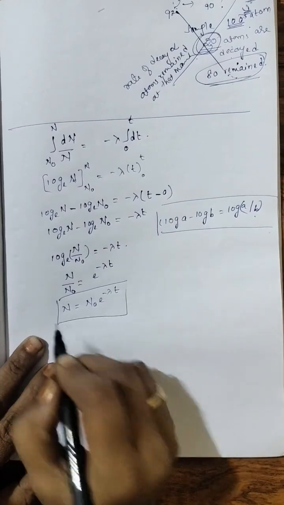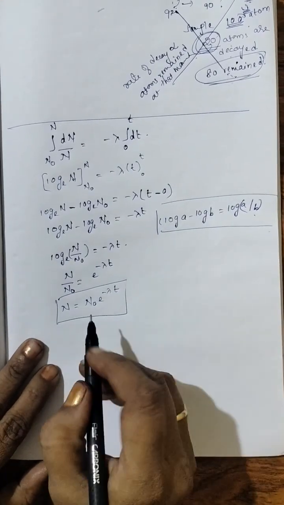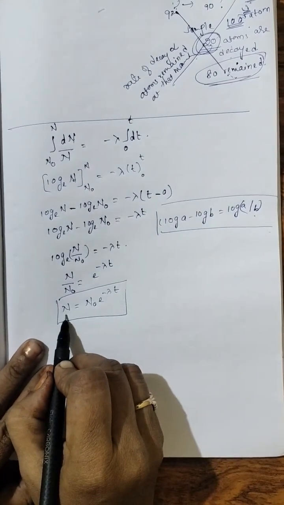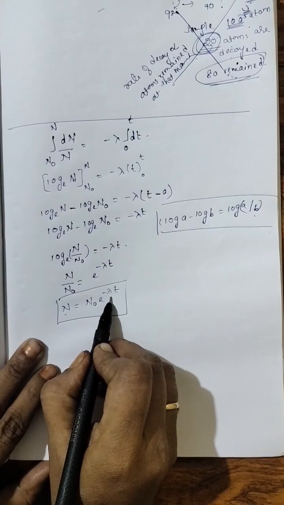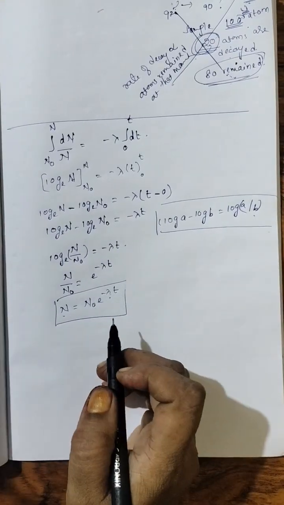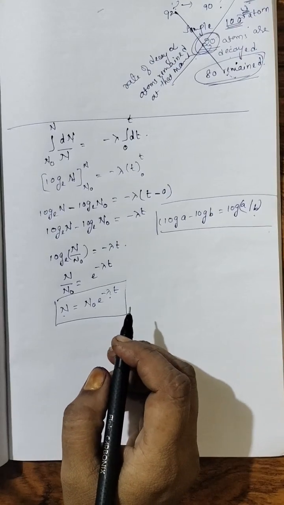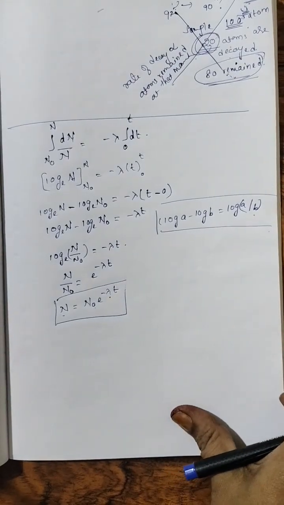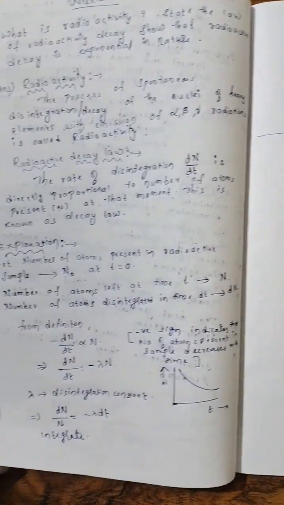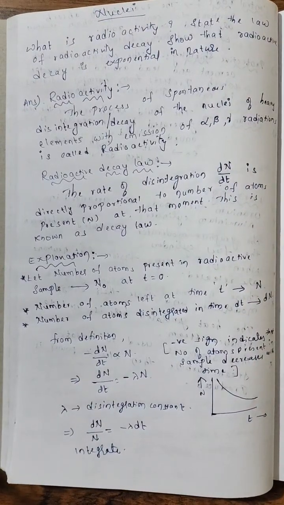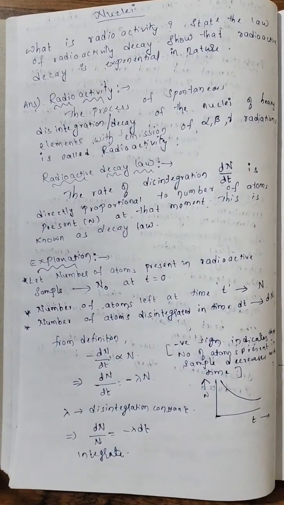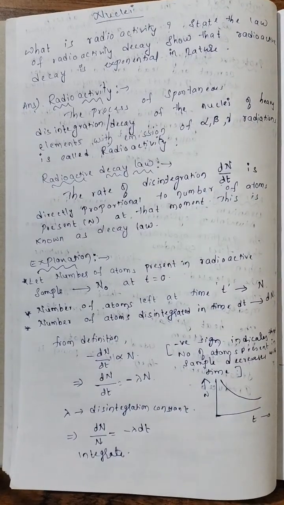What did the question say? It said to show that radioactive decay is exponential in nature. E to the power of minus lambda t, we proved. It is exponential in nature. So this is about the law of radioactivity. Okay. So by this we completed LAQs.